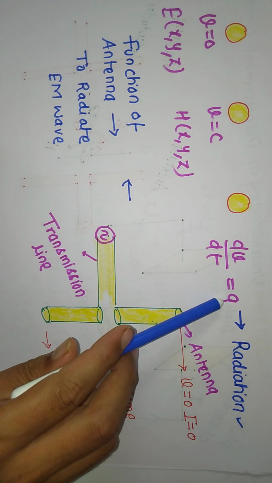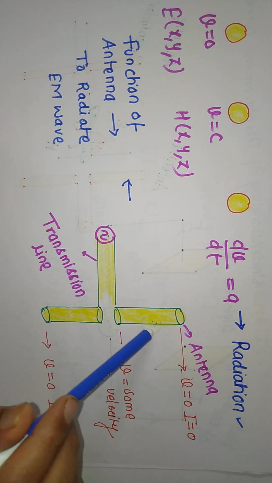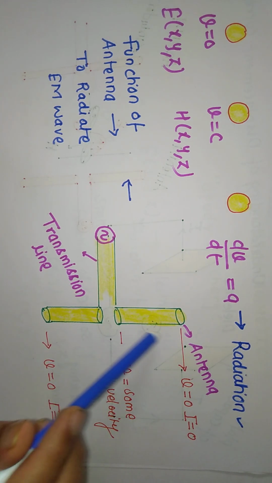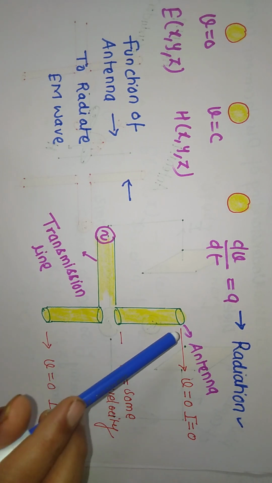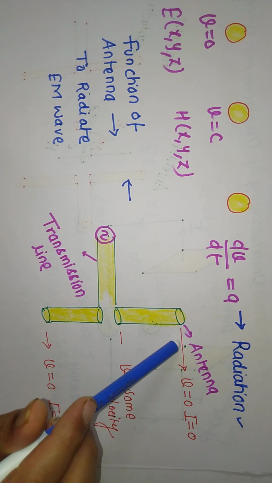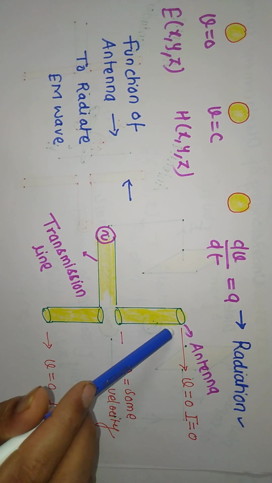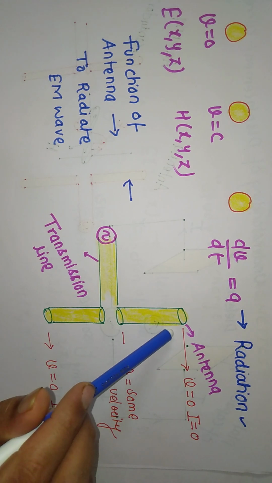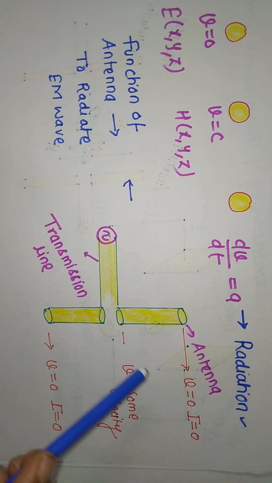I told you that any accelerated or decelerated charge will produce radiation. Can you understand the phenomenon of acceleration or deceleration on the structure of the antenna? At this point there is some velocity of the electron. At this point velocity will be zero. Why? Because the electron cannot cross the boundary, means the electron has to reduce its velocity, and velocity is varying with respect to time, or velocity is decreasing with respect to time, means deceleration, and an accelerated or decelerated charge produces radiation.